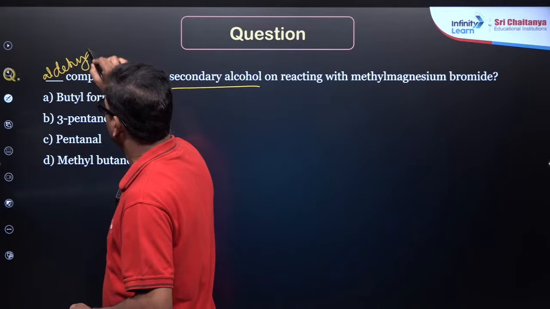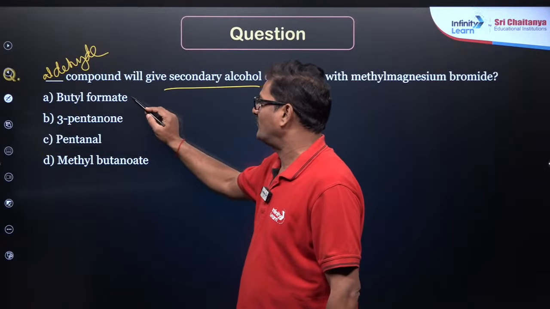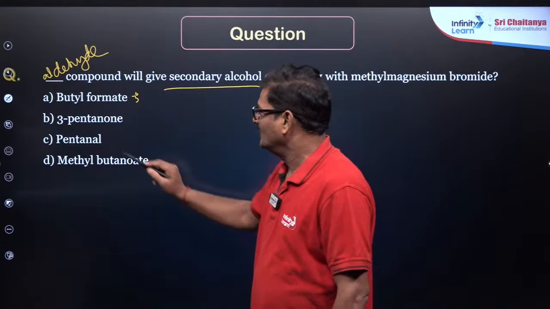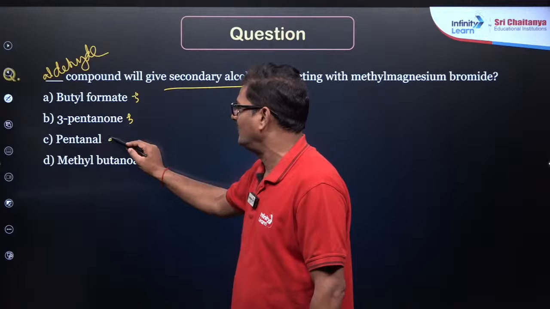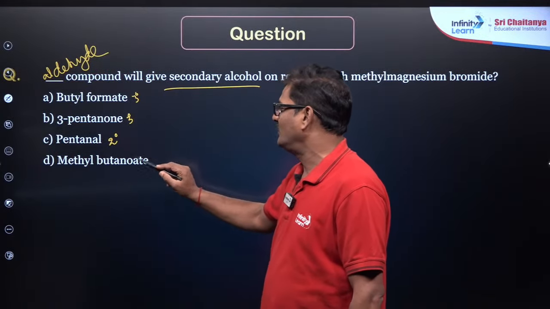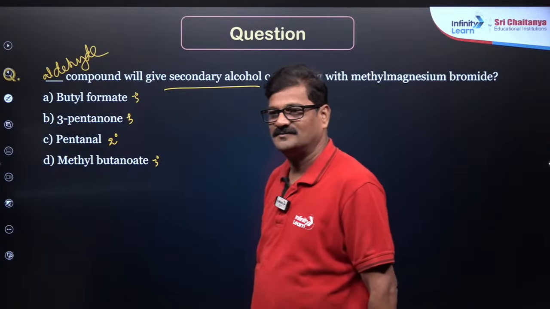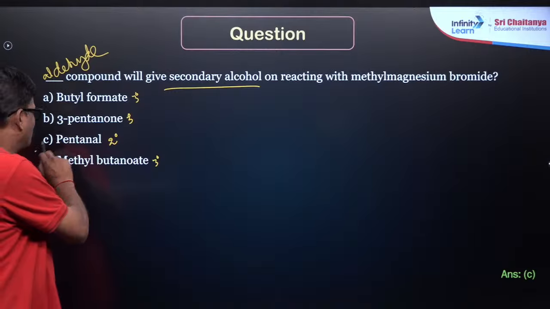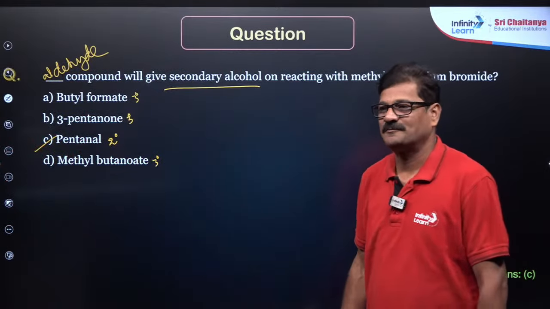So, butyl formate is an ester, it gives tertiary alcohol. 3-pentanone is a ketone, gives tertiary alcohol. Pentanal is an aldehyde, gives secondary alcohol. Methyl butanoate is an ester, it is going to give tertiary alcohol. So, now it is going to be option C. Fine.